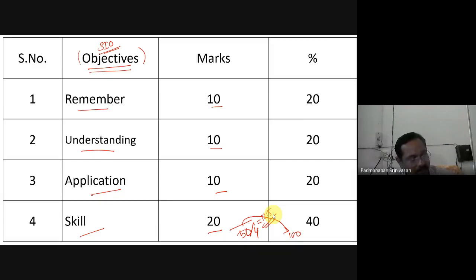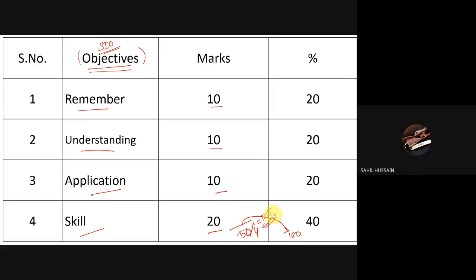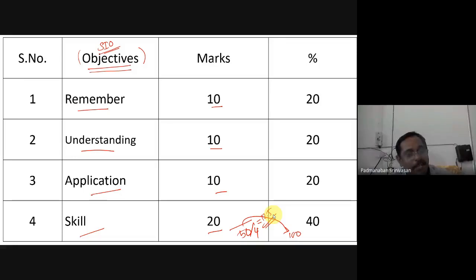One or two can just interact. Sir, you can give more importance to remembering and understanding, sir. Why? If you give that, then it will balance, sir, and only give less importance to application or skill. Otherwise, the question will be improper and most of the students will fail, sir. You are a soft teacher. What he says is, we have to give more importance to LOTS and less importance to HOTS.